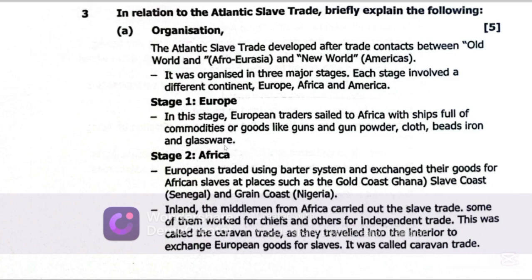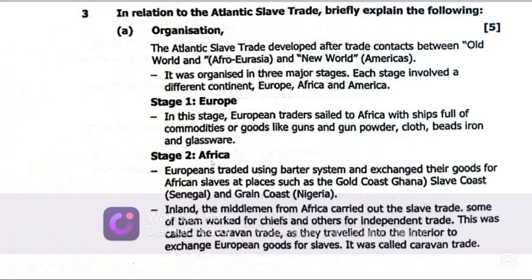These are items or commodities that Africans did not have. So when the Europeans, like the Portuguese and Spanish, took these items to Africa, Africans were excited to exchange those goods with slaves.